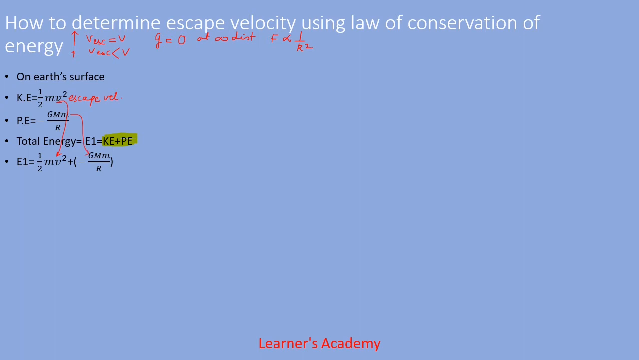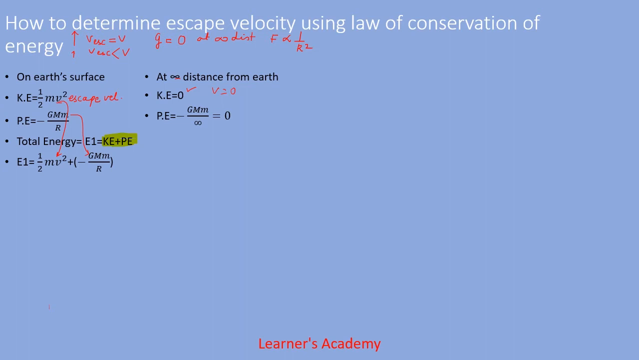Now the energy at infinite distance from Earth will be different. The kinetic energy will be zero, because at infinite distance the final velocity of that object has come to rest, right? As we have discussed earlier. Now potential energy, with the same formula, minus GMm upon infinity will give 0, because potential energy is also calculated in relation to the position of an object with respect to Earth, right?